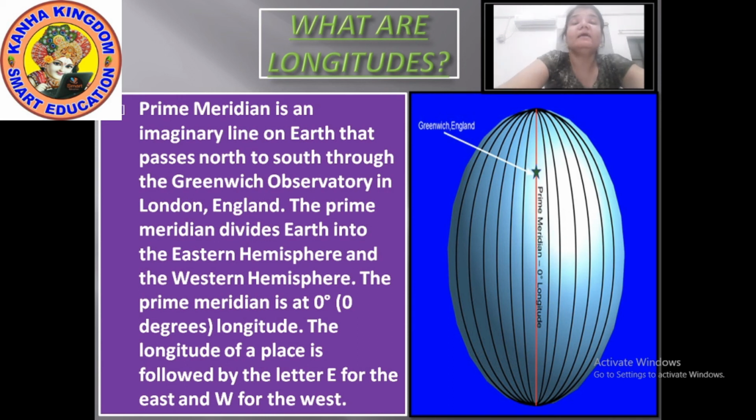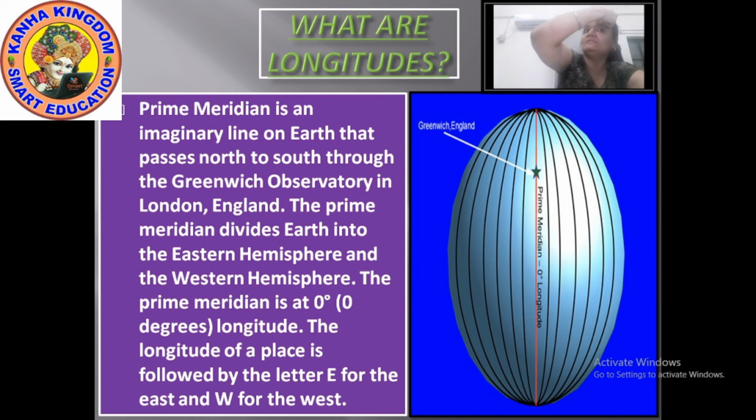By this calculation, you can get the actual distance and the difference in time between these places. The distance between them decreases steadily polewards until it becomes zero at the poles, where all the meridians meet.